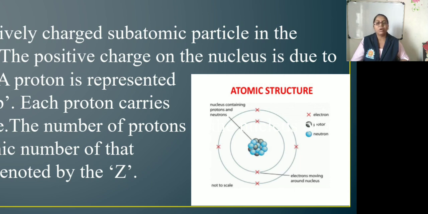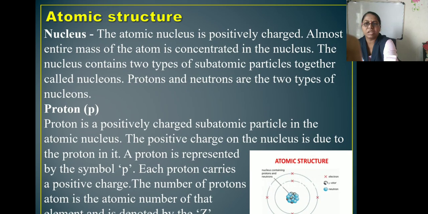The number of protons in an atom is the atomic number of that element, and it is denoted by Z. The mass of one proton is approximately 1 mu, that is 1 Dalton. The mass of one hydrogen atom is also approximately 1 mu, that is 1 Dalton. So this is about the proton.